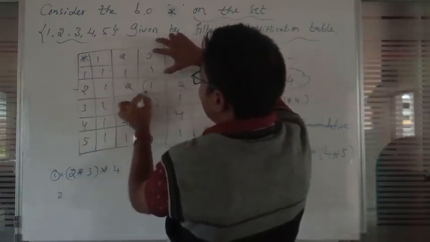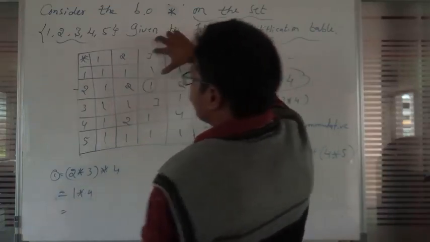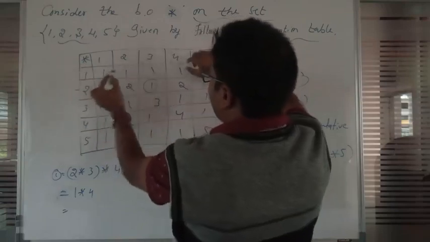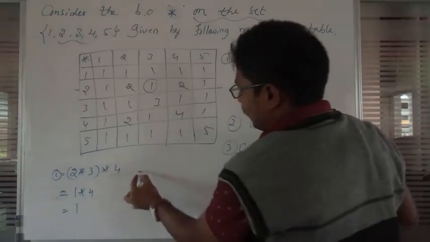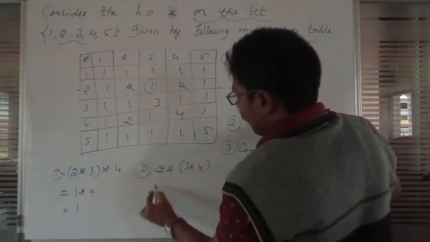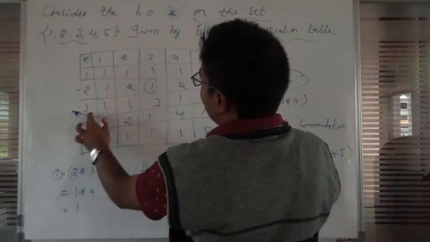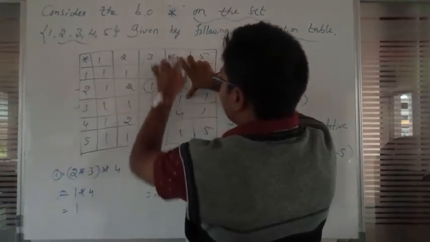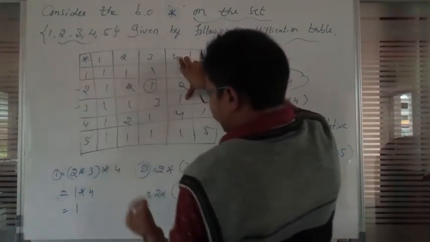2 star 3 comes here. Then we should take 1 star of 4. What is element 1 star 4? 1 star 4 is 1. Next one, 2 star 3 star 4. 3 star 4, look at the third row, fourth column, so here it comes 1. 2 star 1 comes here, in the row, 2 star 1 is 1.